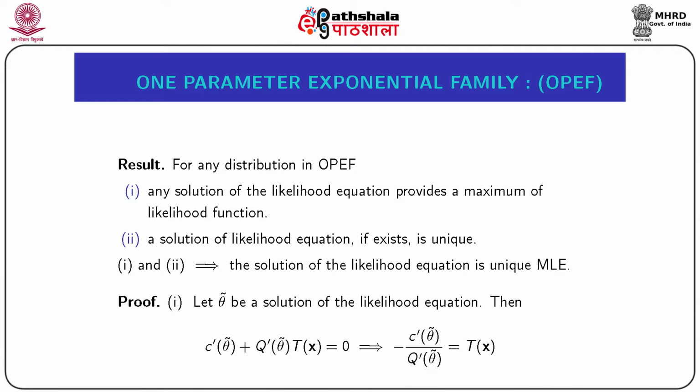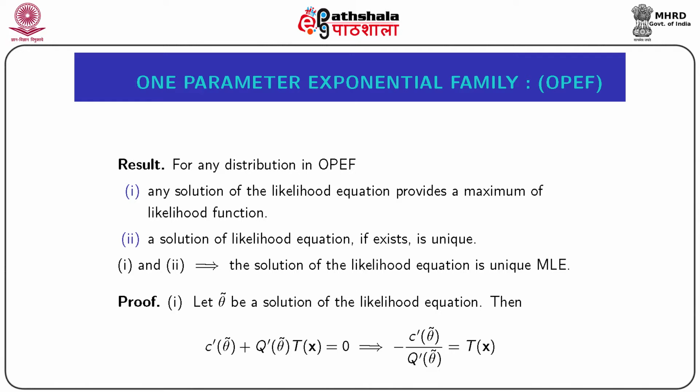Any solution of the likelihood equation provides a maximum value of the likelihood function, and number 2, a solution of the likelihood equation, if it exists, is unique. These two conditions hold for the one parameter exponential family, and as a result of these two conditions, we can say that the solution of the likelihood equation, if it exists, is unique, and it is nothing but the unique MLE. As a proof of this result, we can start from the proof of the first part.